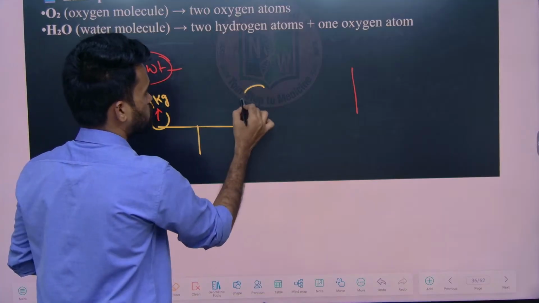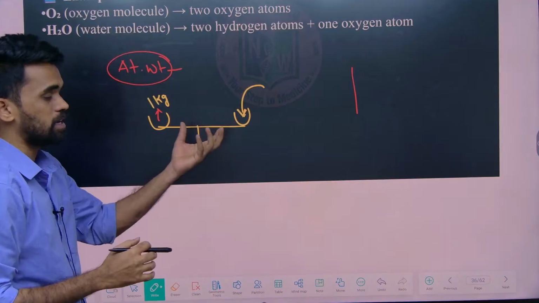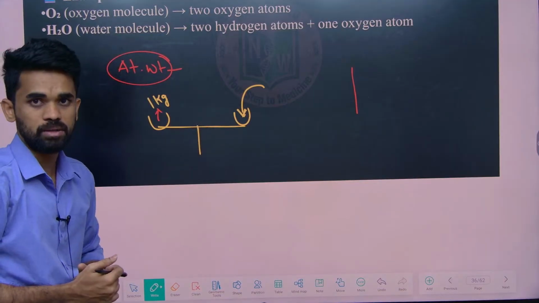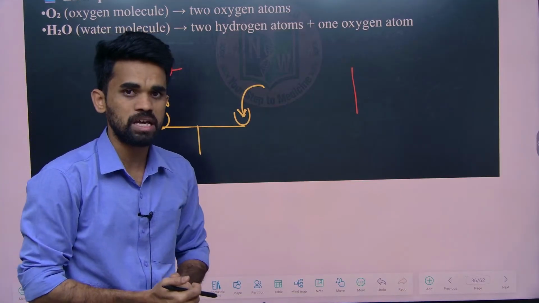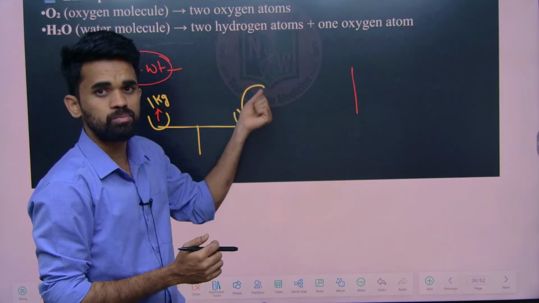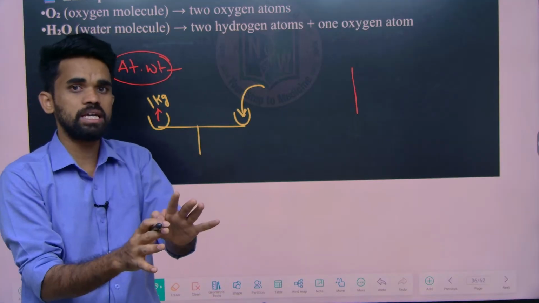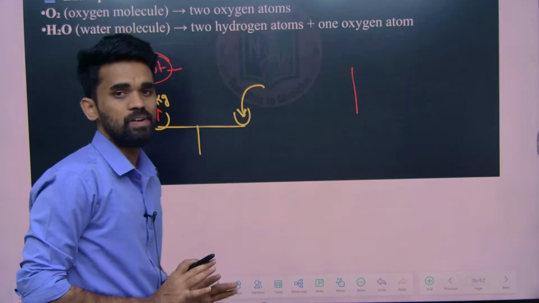Then whatever item we ask for, he will keep on the other side and measure its weight. For example, if I ask for 1 kg of tomatoes, he will keep putting tomatoes there. When it becomes equal, he will say, yes, this is the 1 kg of tomatoes you can take.